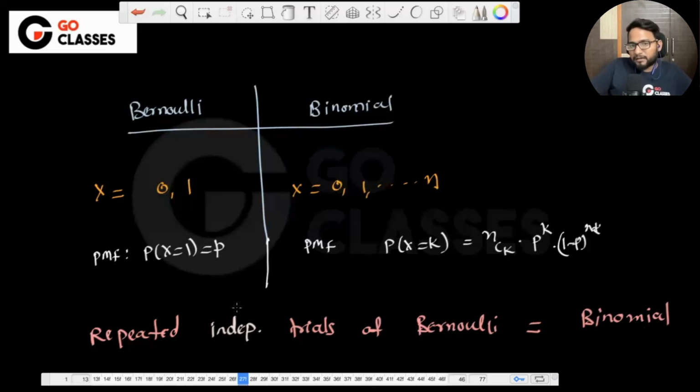If it is dependent, then interestingly, there is another random variable which is also a little popular, but that's not in the GATE syllabus. Repeated dependent trials of Bernoulli is also another random variable. I think if I name it correctly, it is the hypergeometric random variable. So dependent also has some popularity, and this is the hypergeometric random variable. Anyway, have you understood this?